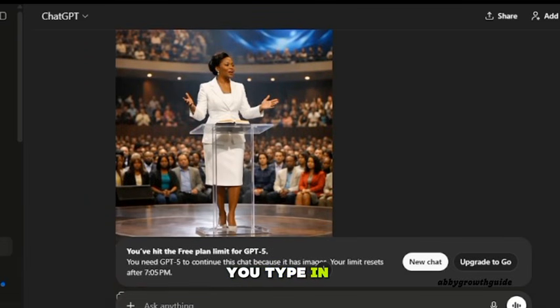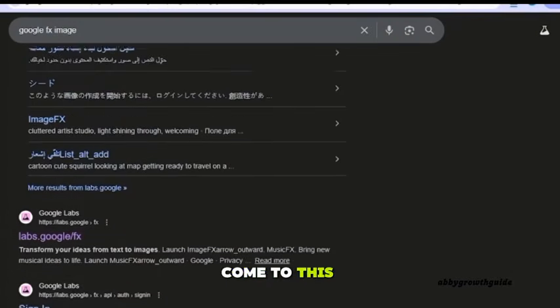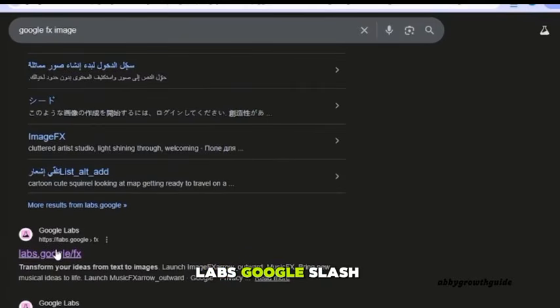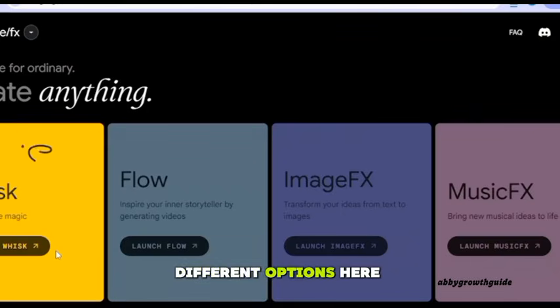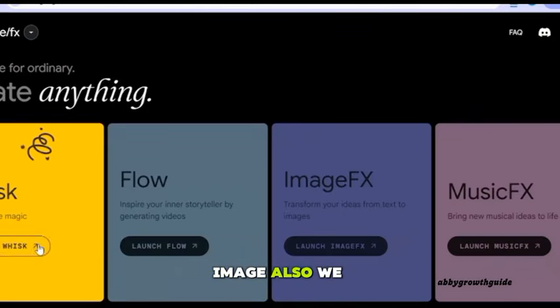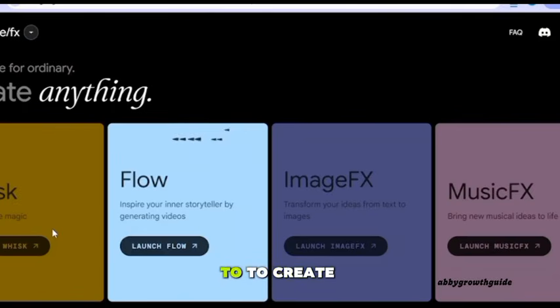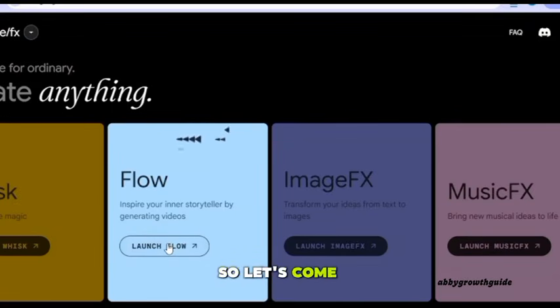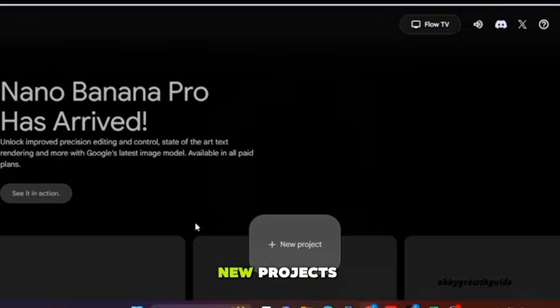You type in Google FS image. Once you type in Google FS image, you want to come to this place and click Labs Google /FS, and we have different options here. We can create image. Also we can use Flow to create image and video. So let's come to Flow. So you click on new project.